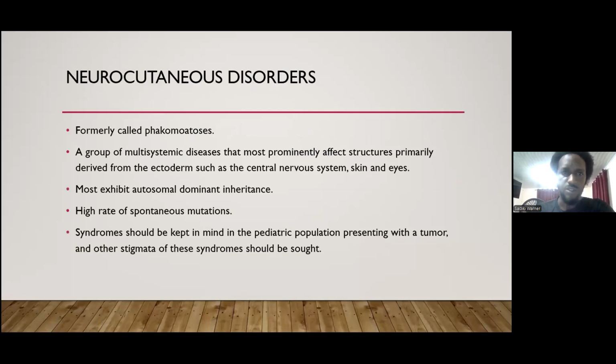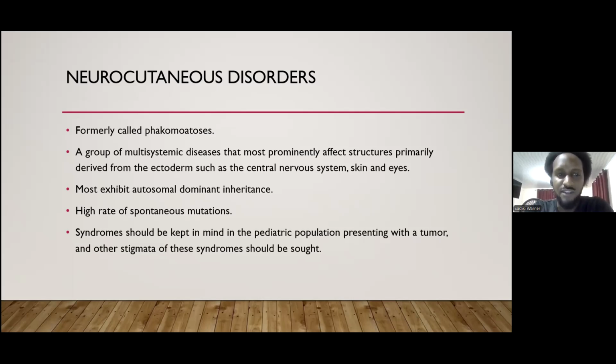All right, so we're looking at neurocutaneous disorders. It's formally called phakomatosis, and it's a group of multisystemic diseases that most prominently affect structures primarily derived from the ectoderm, such as the central nervous system, the skin, and the eyes. Most of them exhibit an autosomal dominant pattern of inheritance.